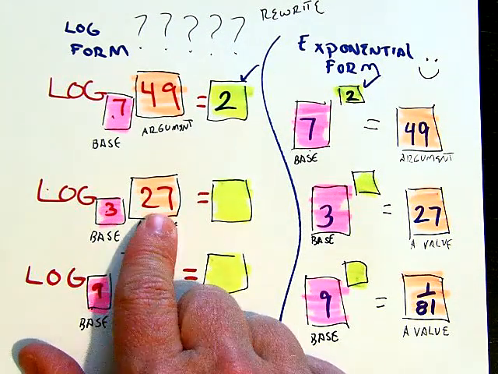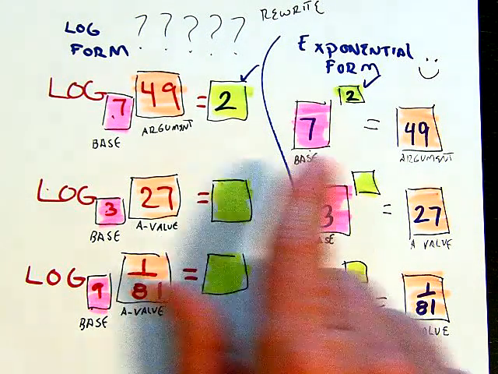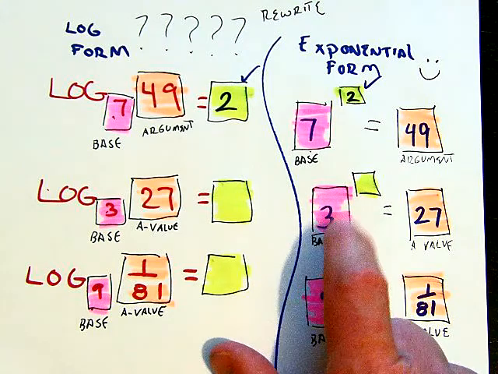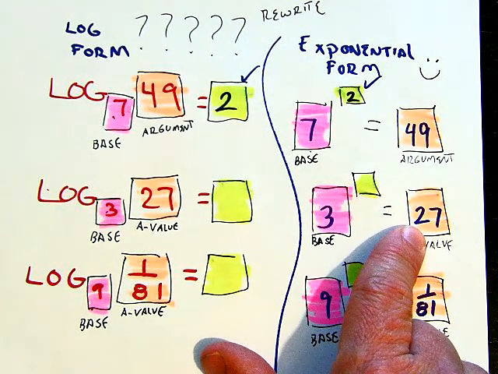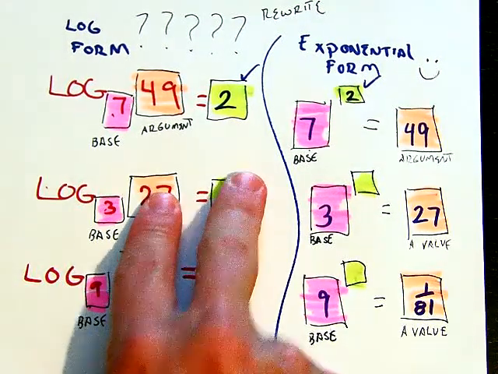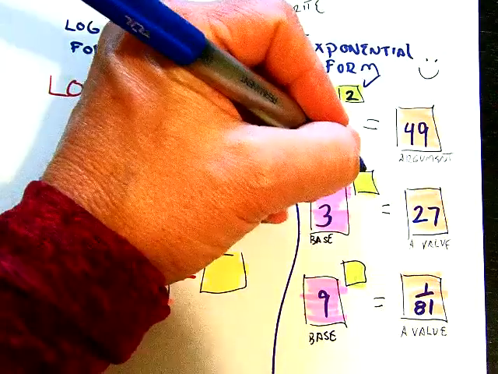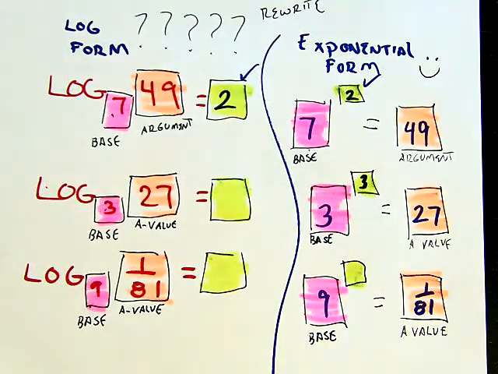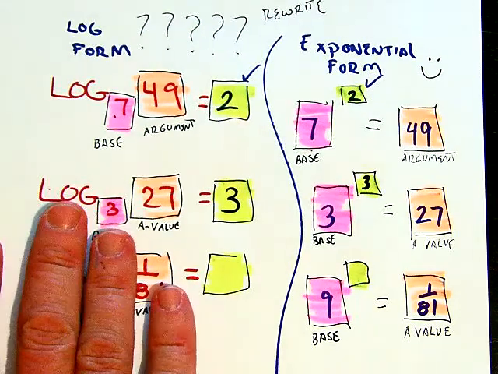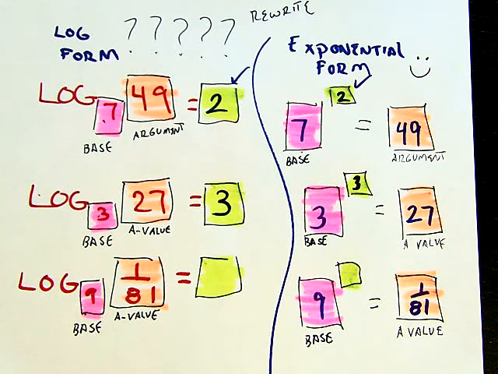Log base 3 of 27 equals what? I don't know. So what did we do? We rewrote it. 3 to what power is 27? 3 times 3 is 9. 9 times 3 is 27. How many 3's did I use? I used 3. So since my exponent would be 3, my answer to that log problem would be 3. So if you struggle with stuff in log form, put it in exponential form.